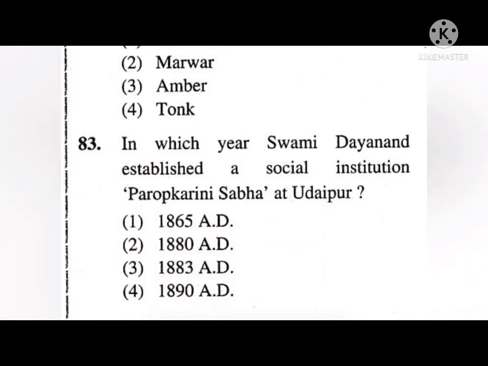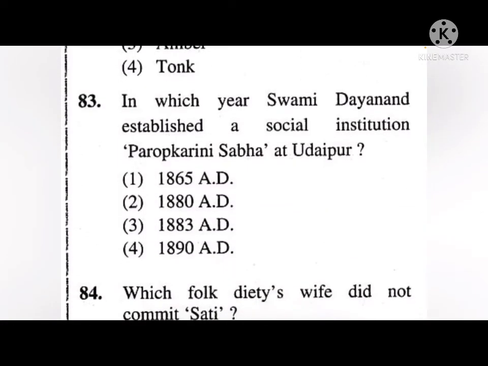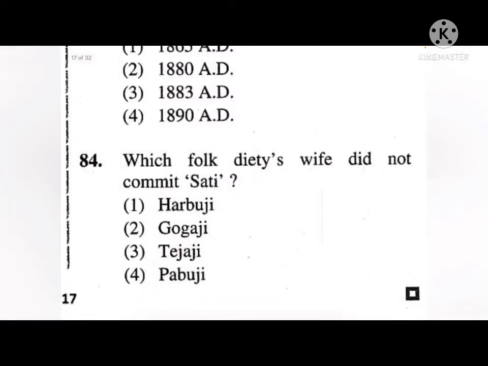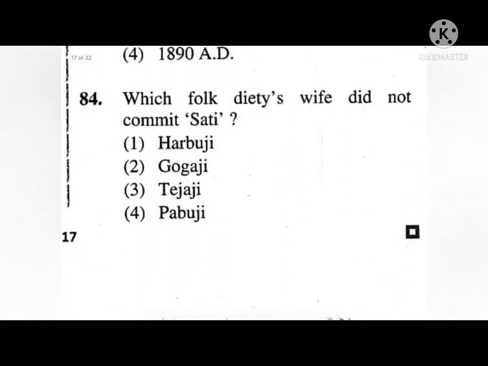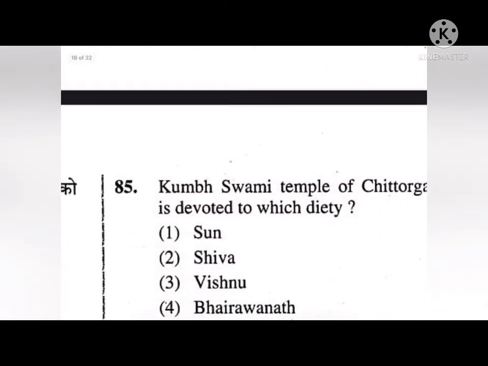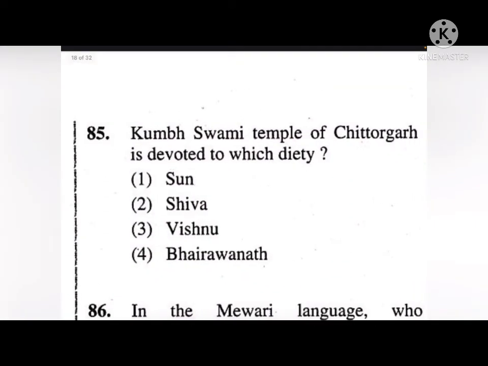Next, in which year Swami Dayanand established a social institution Paropkarini Sabha at Udaipur? Okay, so the correct answer to this is third, that is 1883 AD. Next, which folk deity's wife did not commit sati? Harbuji, Gogaji, Tejaji or Pabuji? Okay, so the correct answer is Harbuji. The folk deity's wife did not commit sati.